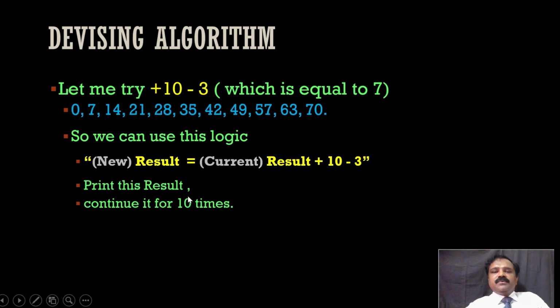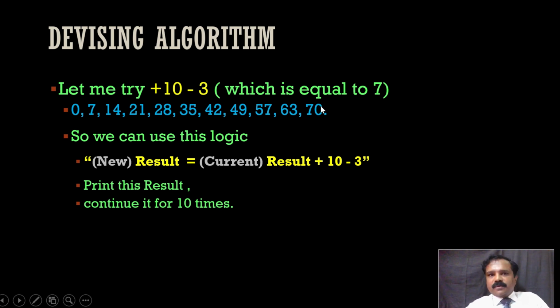We will again go to the previous step. 10 times we will repeat. So 7 plus 10 minus 3, that is 17 minus 3 is 14. We will store 14 here and print it. Then again we will go. So 14 plus 10 is 24 minus 3, 21. Like that we will continue and we will get the intended result.